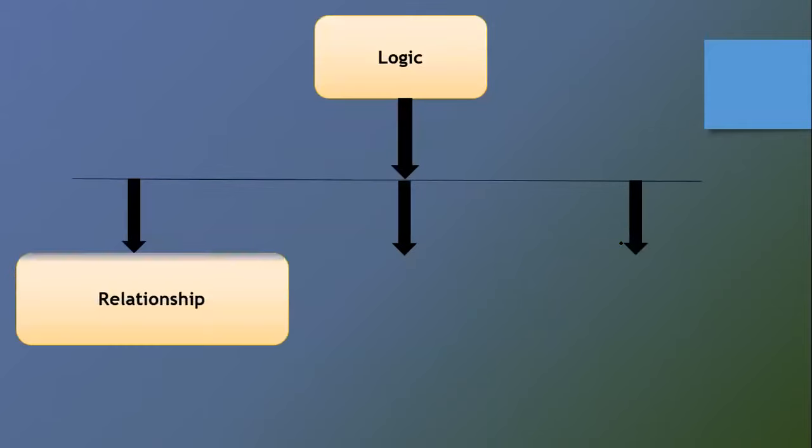Next is the logic section. In the logic section, one type of question is the relationship questions. That is, the daughter of my cousin, and something like that. Someone's father is the other one's sister's son, and what is the relationship between these two? Those kinds of questions. I'll be telling you how to solve these kinds of questions in the coming portion. So one type of such question is the relationship question.